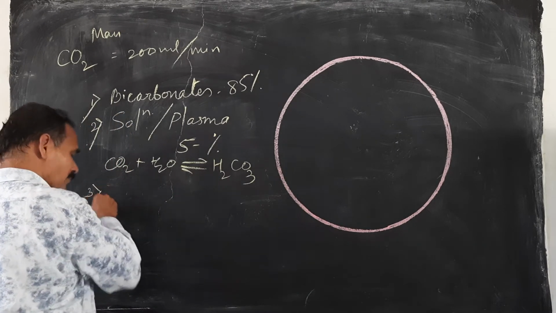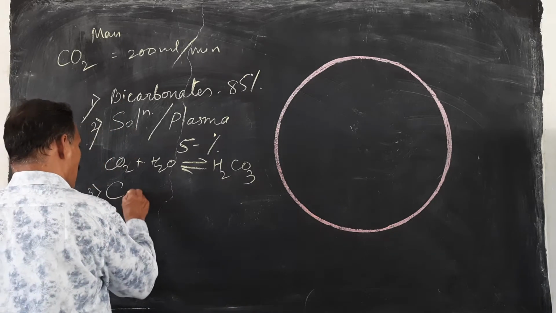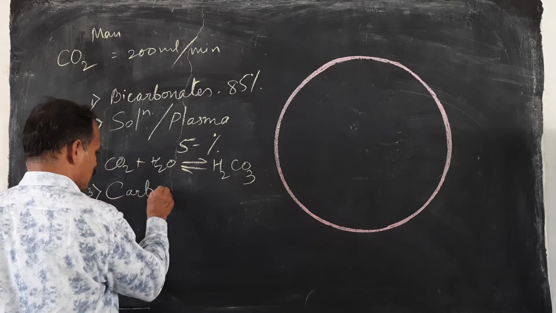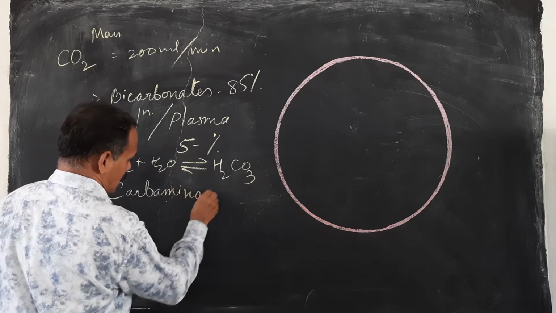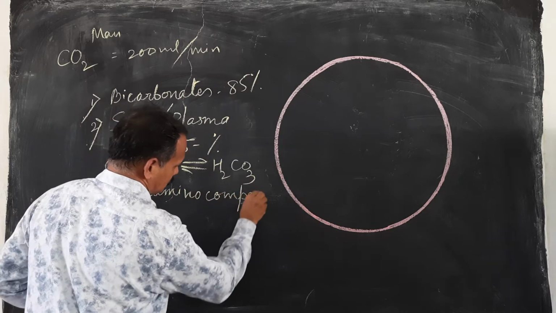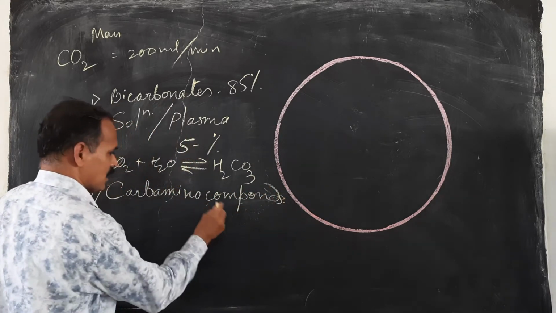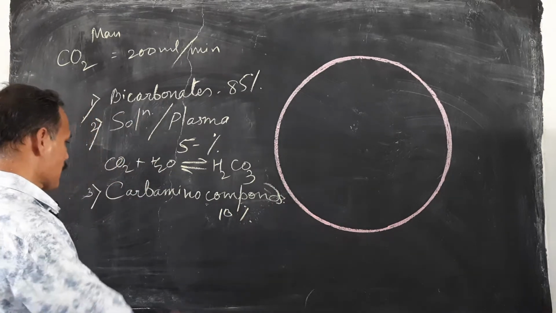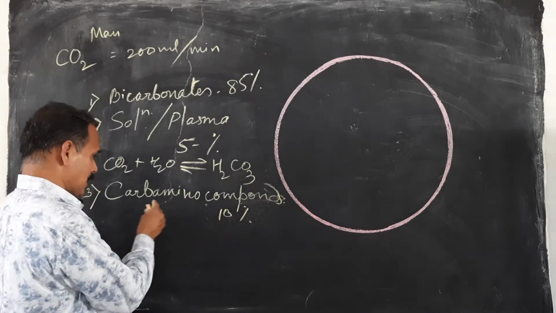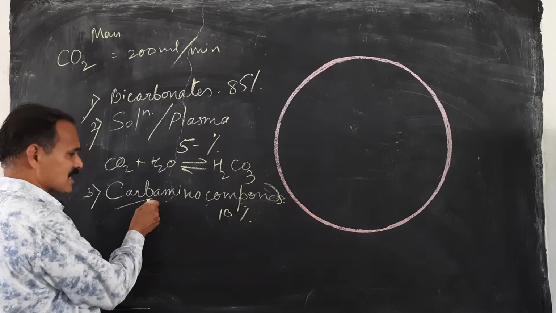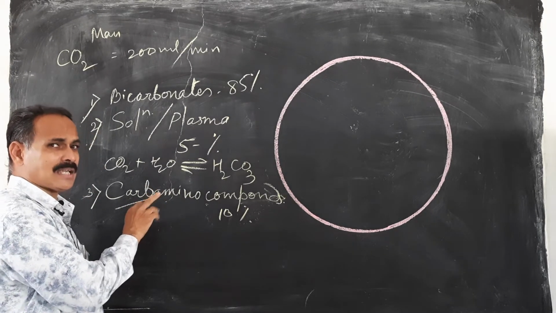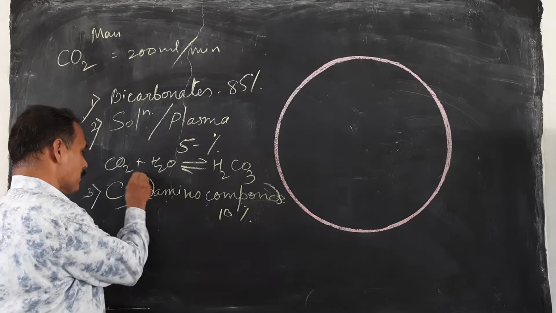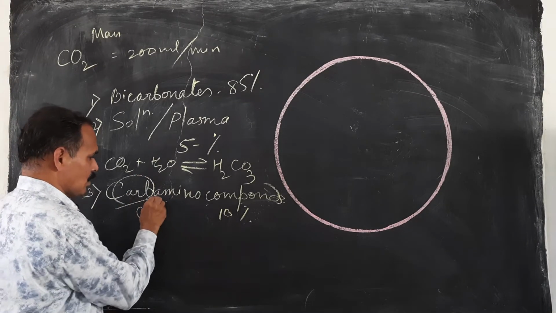Then the third one is the carbamino compounds. In this way also about 10% of CO2 is transported. What does carbamino mean? Carb means CO2, amino.